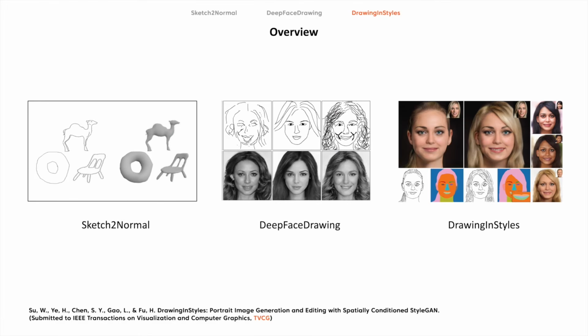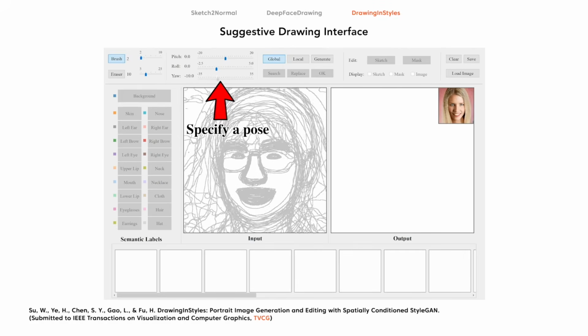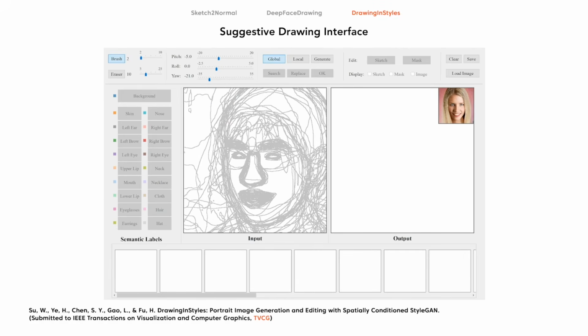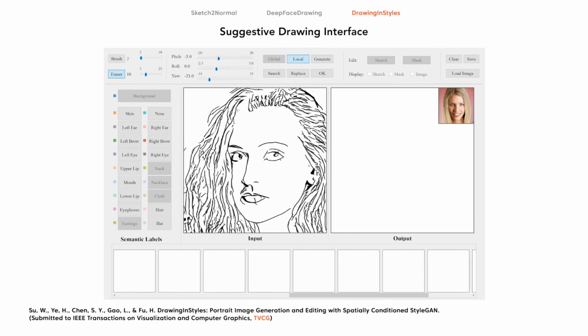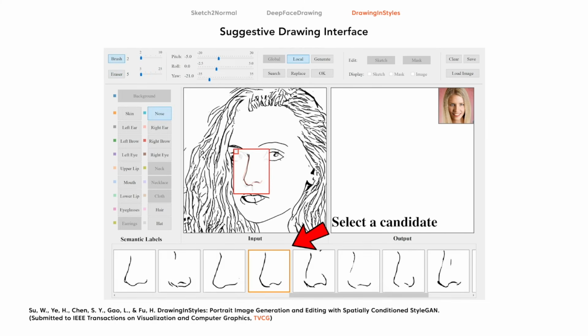To further improve the face generation quality, we utilize StyleGAN in our DrawingInStyles. Our method modifies the unconditional StyleGAN into a sketch-based image translation framework and enables flexible yet precise control for portrait image generation. To assist users in producing precise spatial conditions, we propose a suggestive drawing interface.